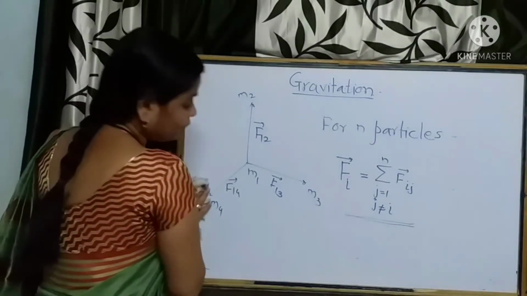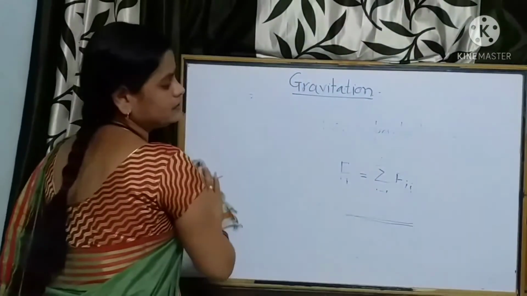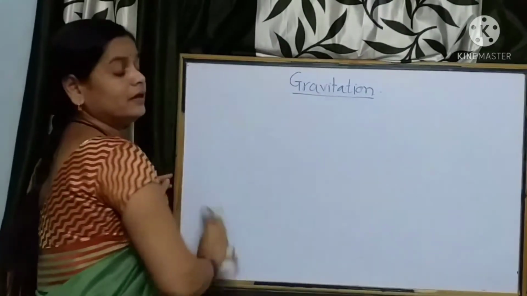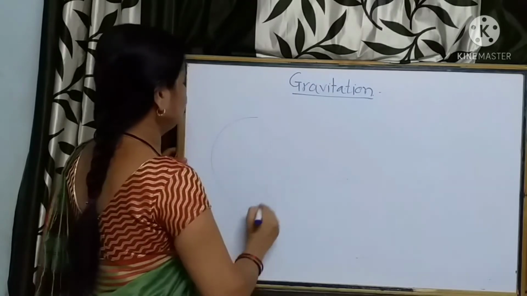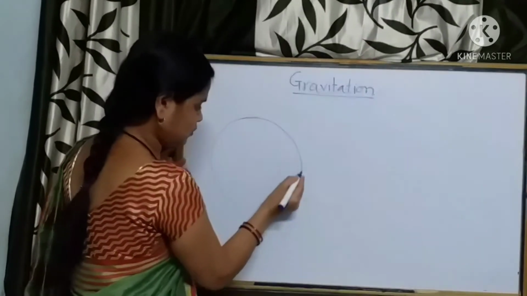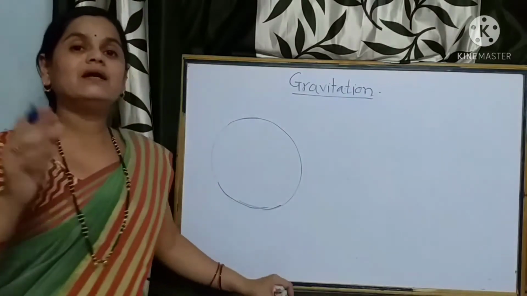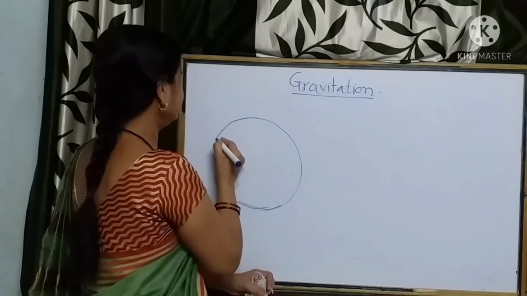Now furthermore, these number of particles we have considered. Instead of that, suppose we have considered a closed loop. Fine, a closed loop. For this closed loop, what about the gravitational force? Suppose this closed loop means it is an extended body.